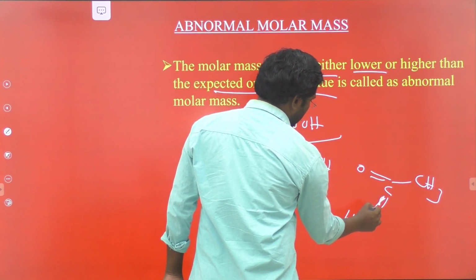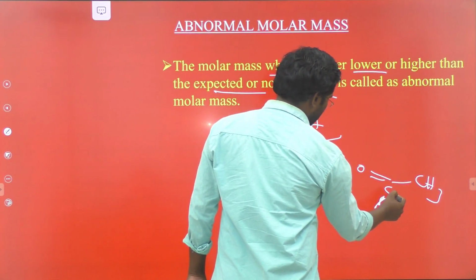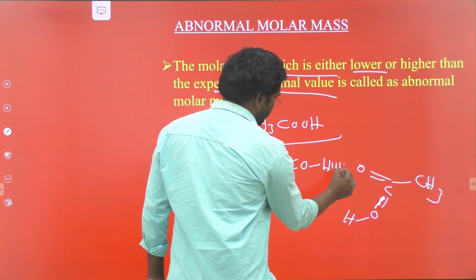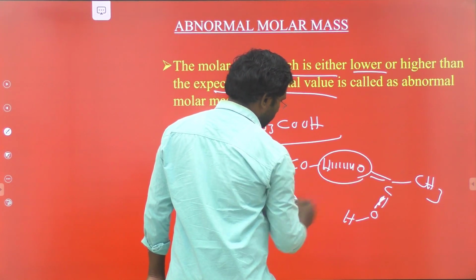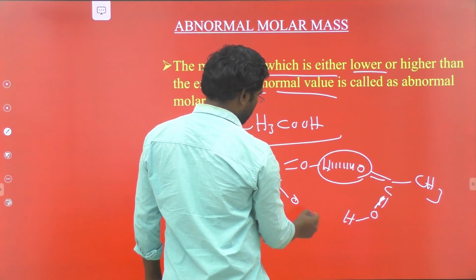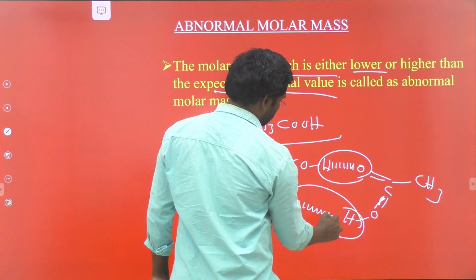So here hydrogen bond formation will take place. This is the single bond. Hydrogen bond formation takes place between one hydrogen atom and an oxygen atom. Here also hydrogen bond formation takes place between the hydrogen atom and the oxygen atom, a hydrogen bond.